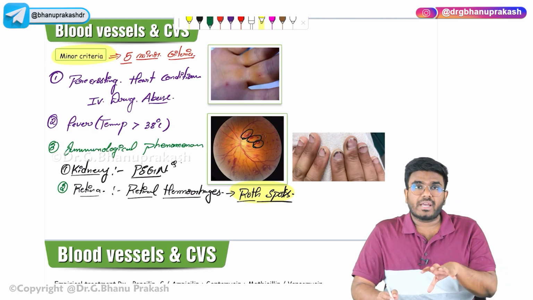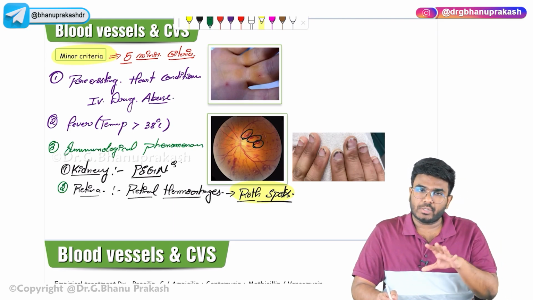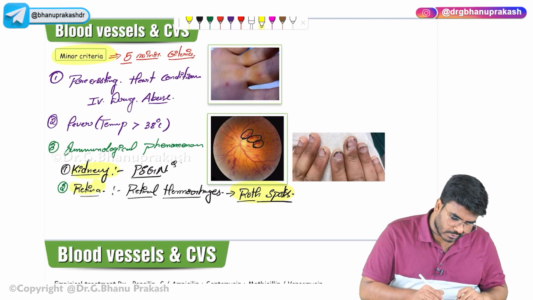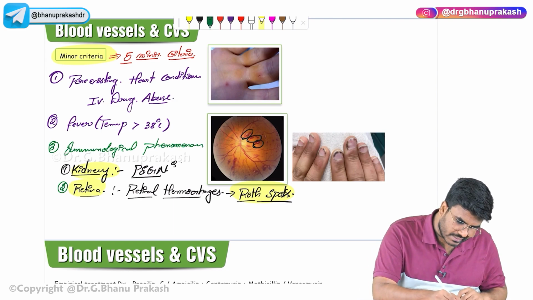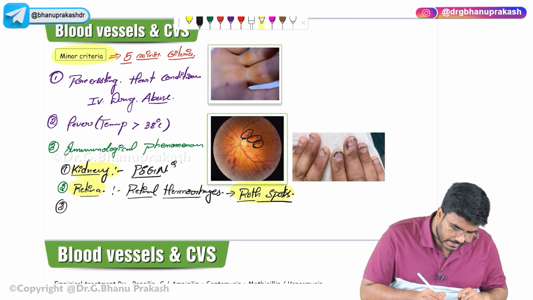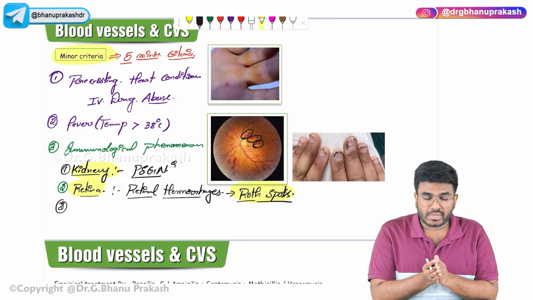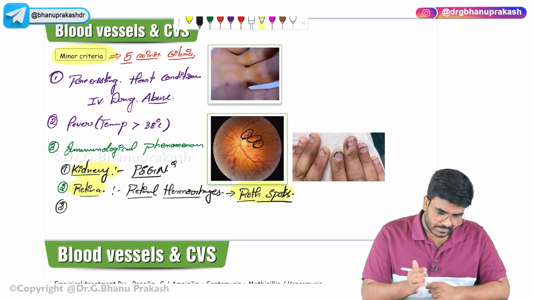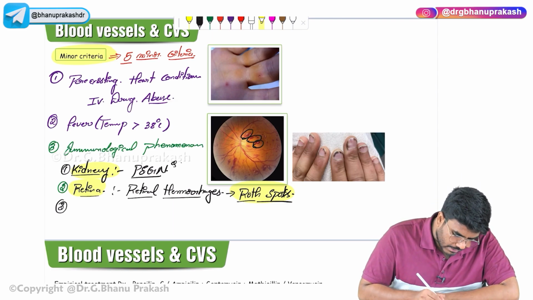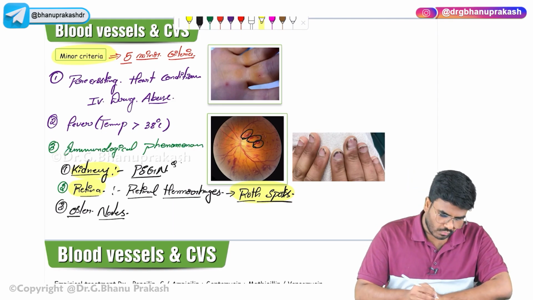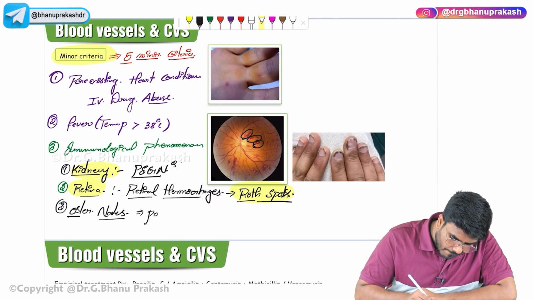So this immunological phenomena is because of the immune complex deposition in the kidney, leading to post-streptococcal glomerulonephritis. The immune complex deposition within the retina can lead to the Roth spots, and these immune complexes are deposited even in the soles and foot, leading to Osler nodes. See, remember Osler started with the 'ow' sound, right? 'Ow' means something painful. So what are these Osler nodes? They are painful.